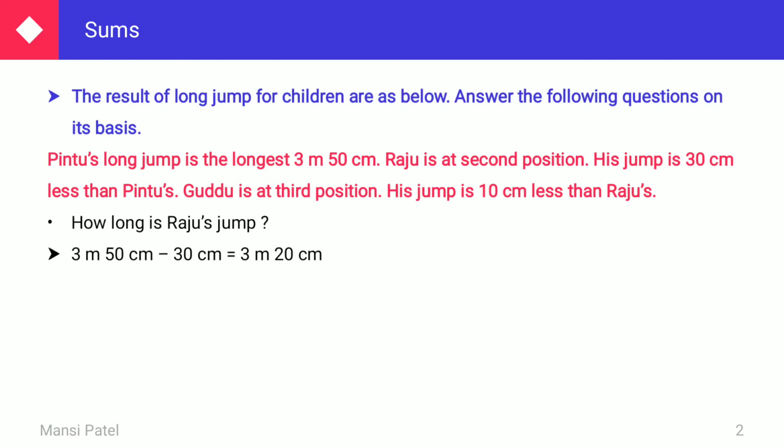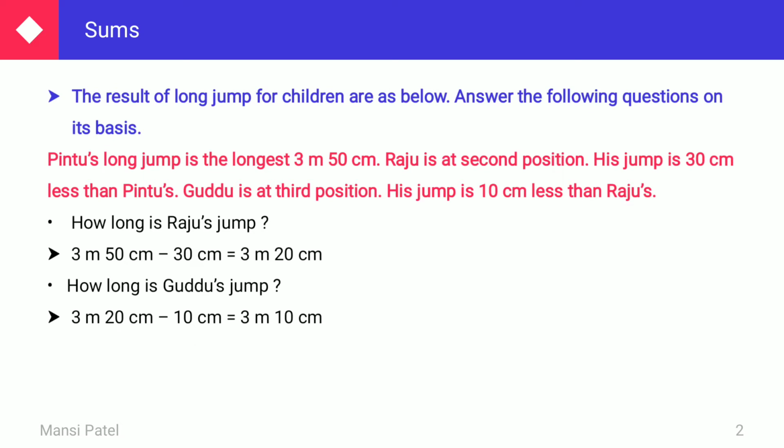Now your second question: how long is Guddu's long jump? Again they were not given, but they were given like this, that Guddu's jump is 10 centimeter less than Raju's. Again they were doing the comparison, so just do the subtraction of 10 centimeter from Raju's long jump. Now you know that the measurement for Raju's long jump is 3 meter and 20 centimeter.